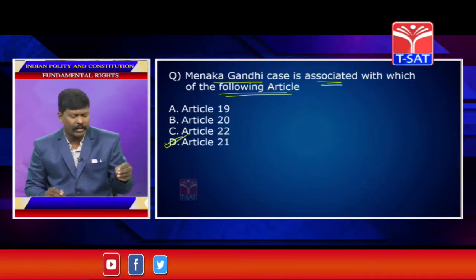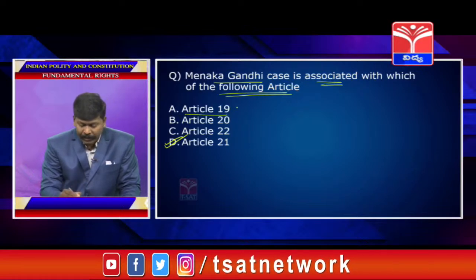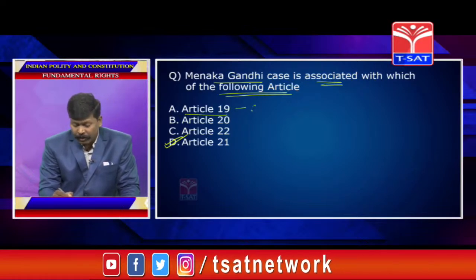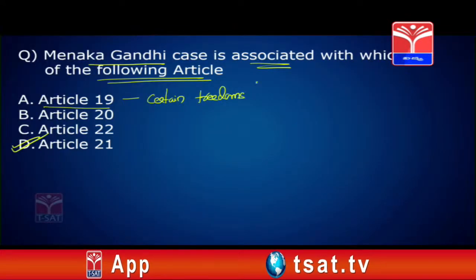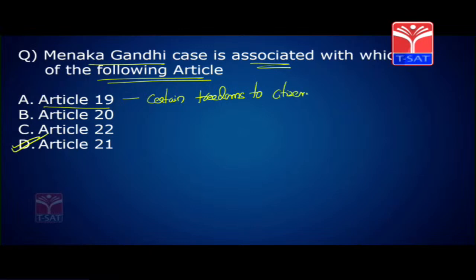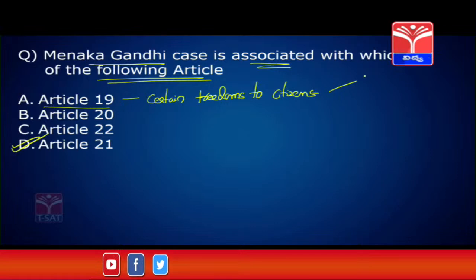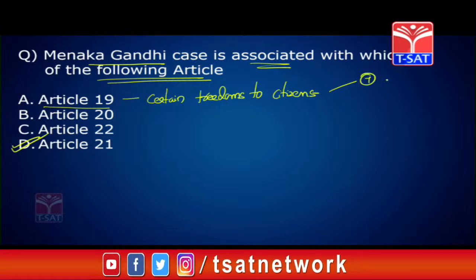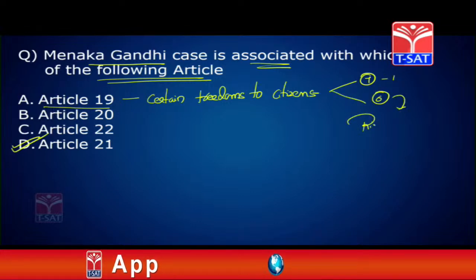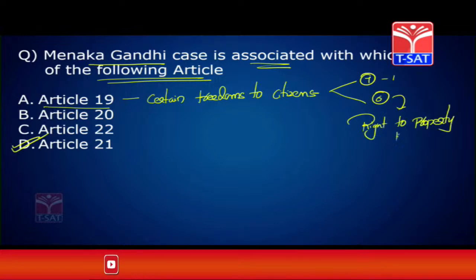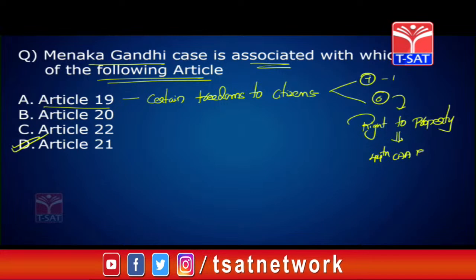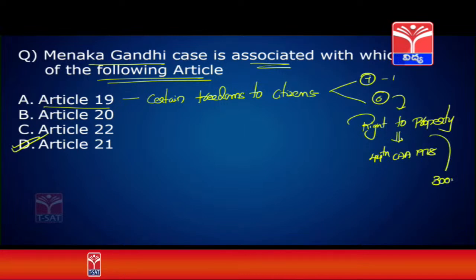Okay, let us see what the Maneka Gandhi case is. Before that, Article 19 guarantees certain freedoms to citizens. In the original constitution, there were 7 freedoms guaranteed. Presently, there are 6 freedoms guaranteed. The right to freedom of property has been deleted under Article 19 by the 44th Constitutional Amendment Act of 1978, and this is added to Article 300A.